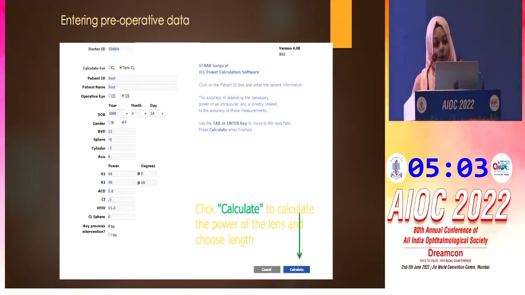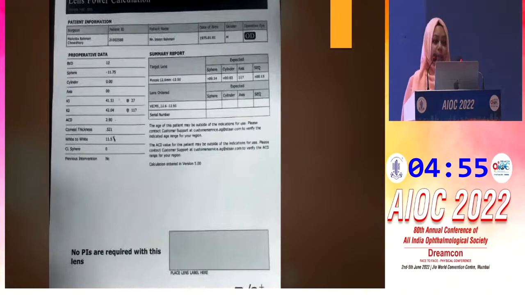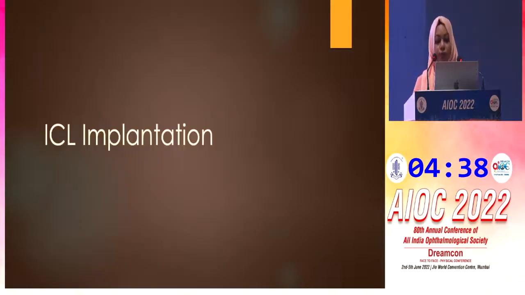Once we have done our investigation, what we'll do is just put in the data in the calculator given, and then we get a map like this. As we can see here, my patient had a refractive error of -11, but his corneal thickness was 520. So I didn't go for LASIK, I opted for an ICL instead. Once the measurements are done, we'll go for the surgery.